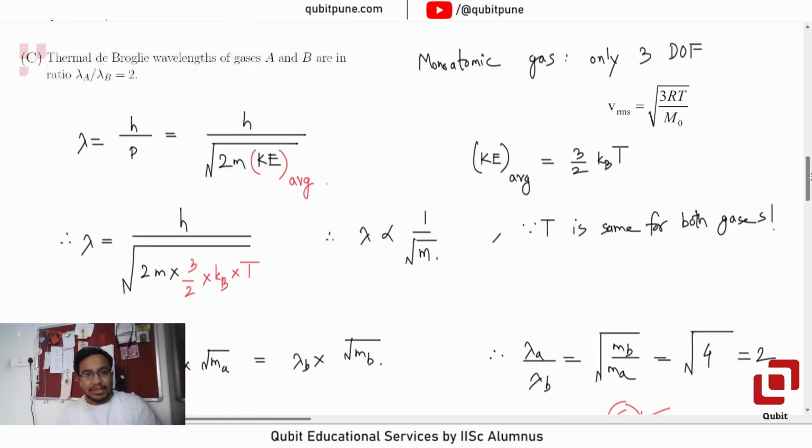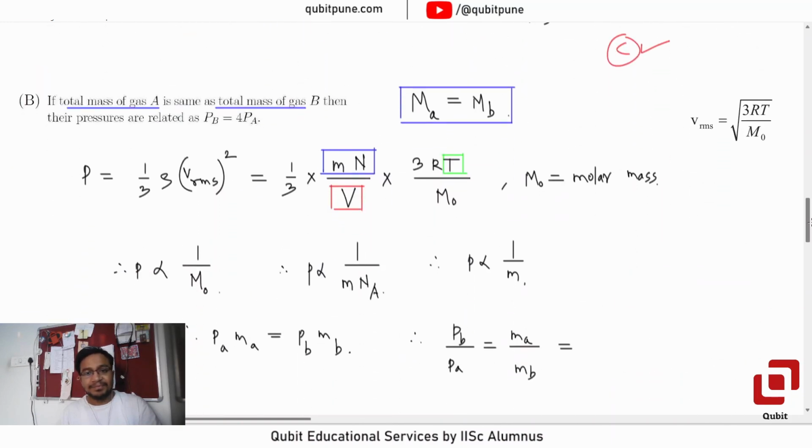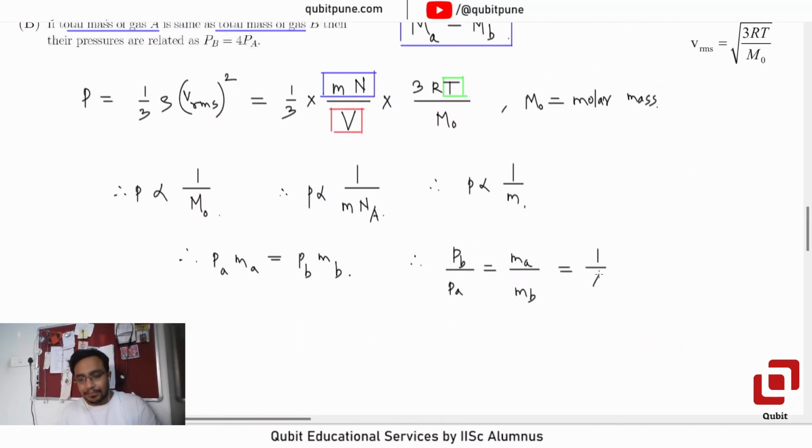MA by MB is 1 upon 4, right? MB is 4 MA, so MA by MB will be 1 upon 4. So now we need to be careful. PB is equal to PA by 4. So is option B right?